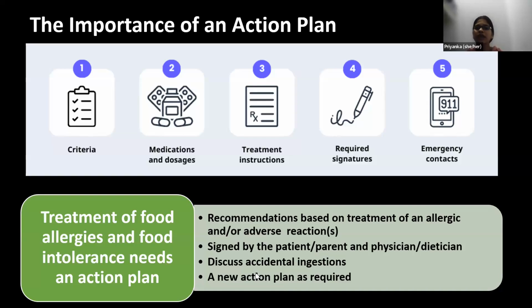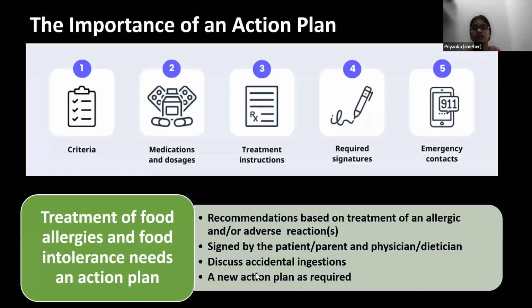An action plan is very important for a nutritionist to plan a diet. Majorly, an action plan consists of 5 elements. It is criteria, medications, and dosages. We all know we have gone through chapters of drug and diet interactions. Based on the drug prescribed by the physician, we should plan a diet of the patient. Treatment instructions.